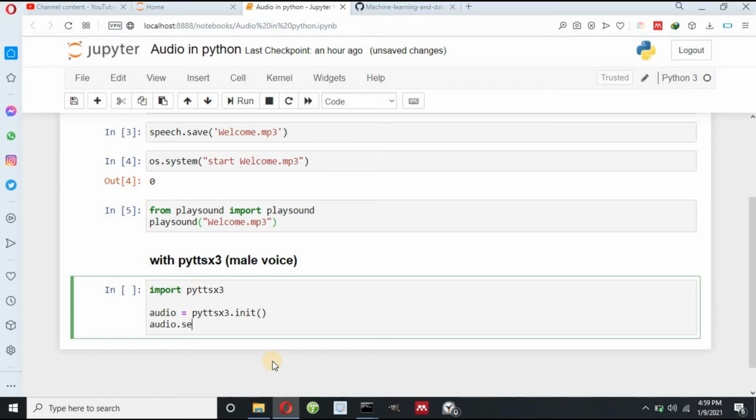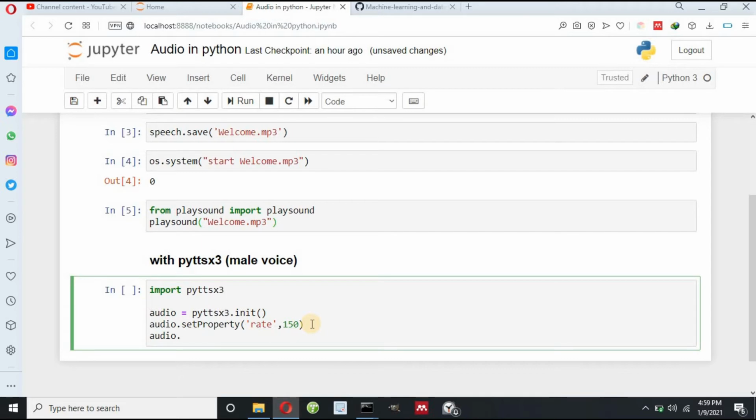So let me write set property, and my property name is suppose rate, and I can pass some value 150. So I can pass value greater than 100 here, and let me pass 150. And also I can set my volume also, set property, and my property name is suppose volume, and now I have to pass value from 0 to 1.